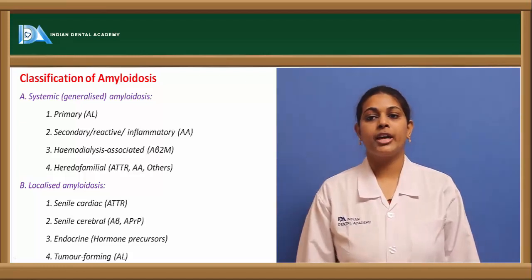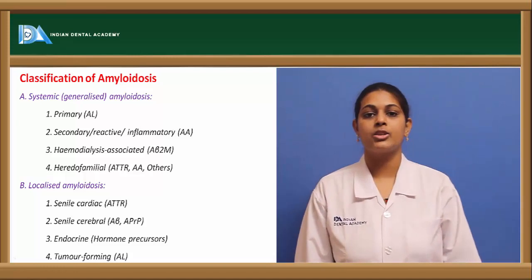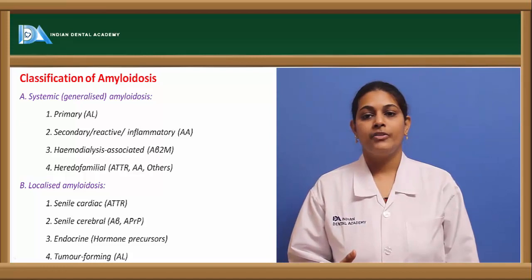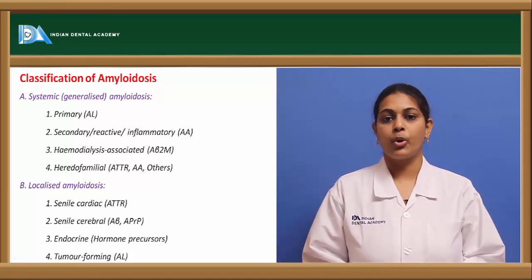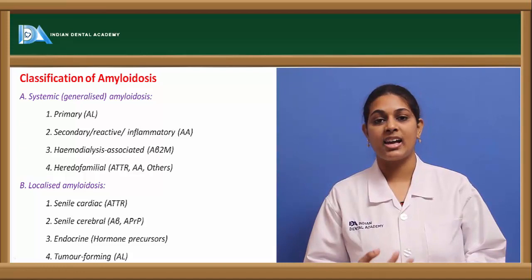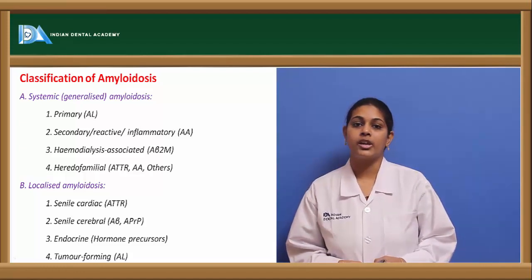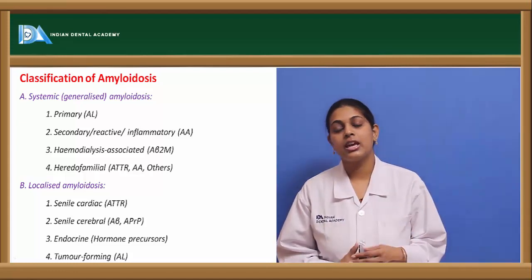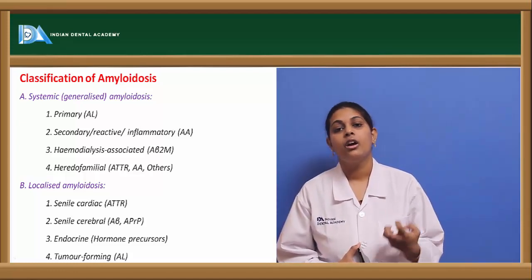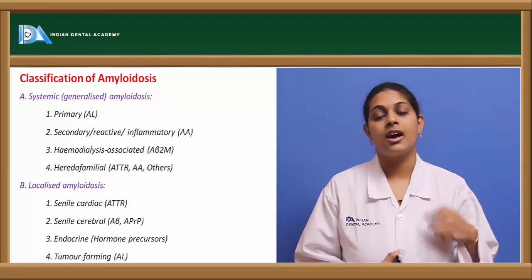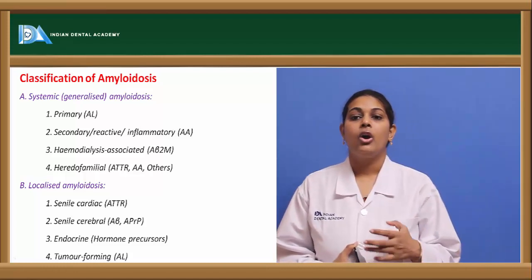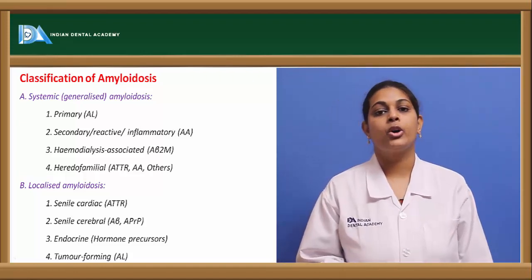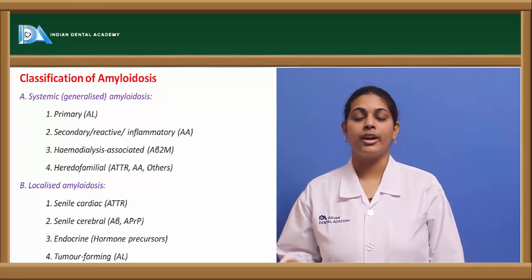Coming to the endocrine type of localized amyloidosis, it is mostly seen associated with amyloid proteins derived from precursor hormone proteins. They could be from procalcitonin or from proinsulin, which are the precursors of calcitonin and insulin. Most commonly it is associated with diseases known as medullary carcinoma or type 2 diabetes mellitus. Since the name itself suggests, it arises from the hormone secreting glands such as the thyroid gland or the islets of Langerhans. These are the structures most commonly affected by localized amyloidosis associated with the endocrine system.